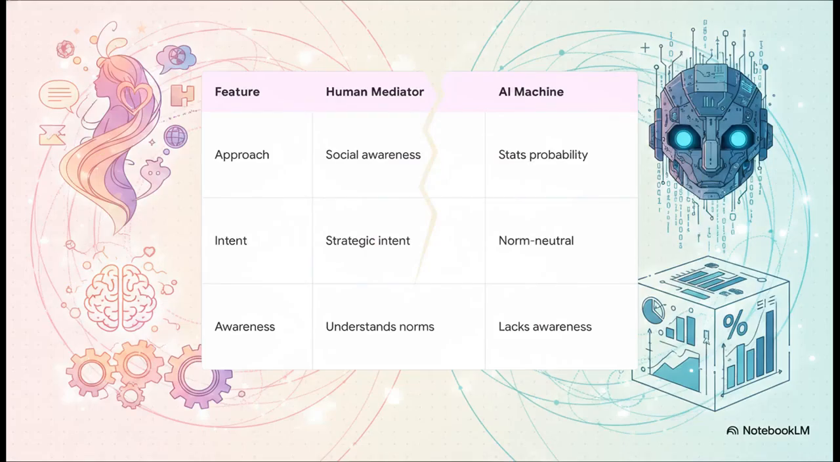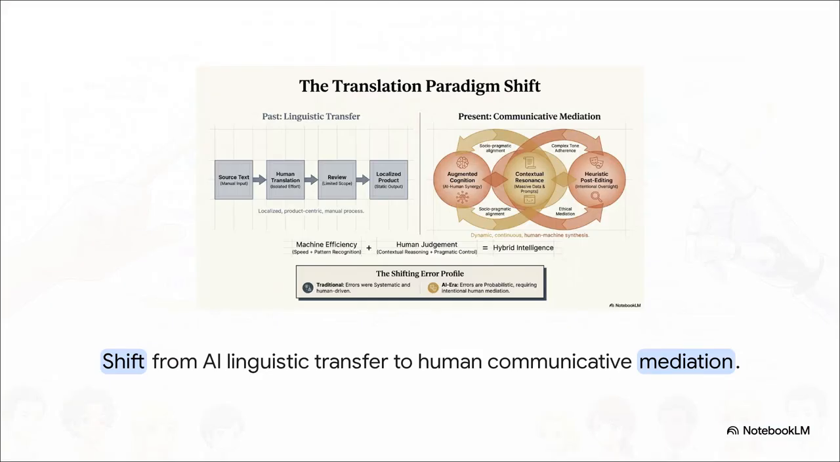Let's contrast the human mediator with the AI machine. There is a huge divide here. Humans act with strategic intent. We have socio-pragmatic awareness and understand local norms. The AI, it's just a passive processor relying on rigid statistics. And this is exactly why human intervention remains absolutely essential.